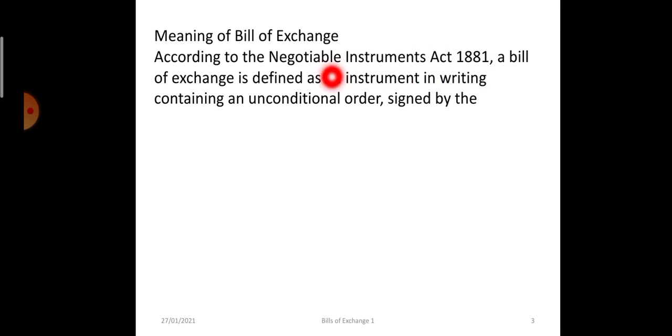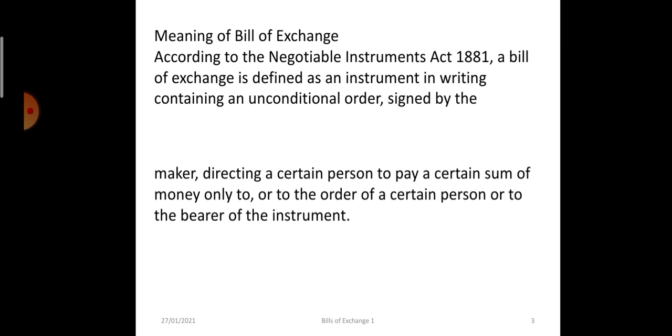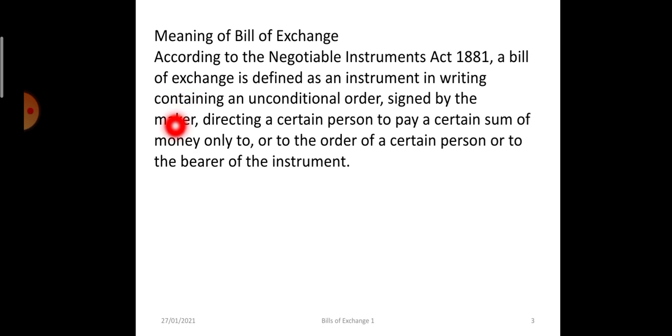A bill of exchange is defined as a financial instrument in writing containing an unconditional order. No condition should be attached, it should be in writing, signed by the maker. The drawer is making an unconditional order directing a certain person to pay a certain sum of money only to, or to the order of, a certain person.